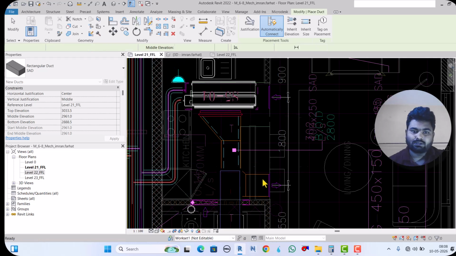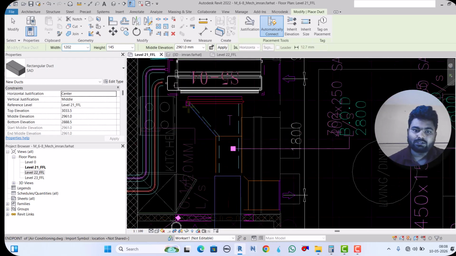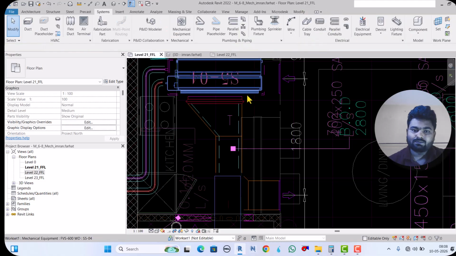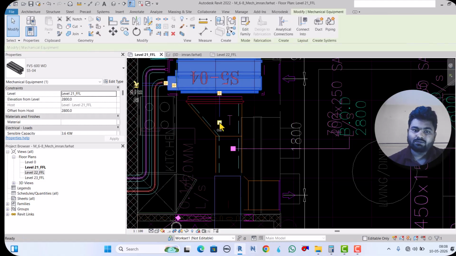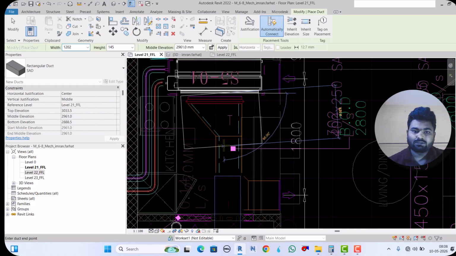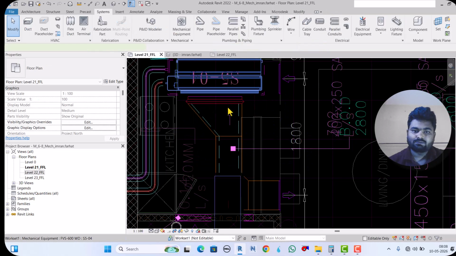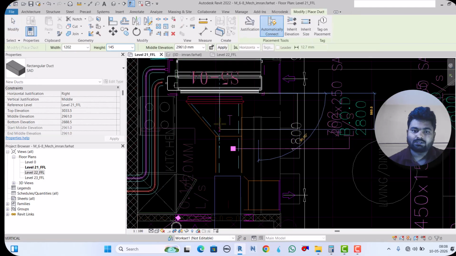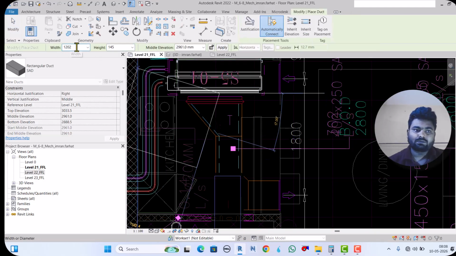But the problem here is the justification. See, the justification is on the right side. Okay, so we will set the justification to the right side, right? Okay, select, and here the size is 400 by 250.